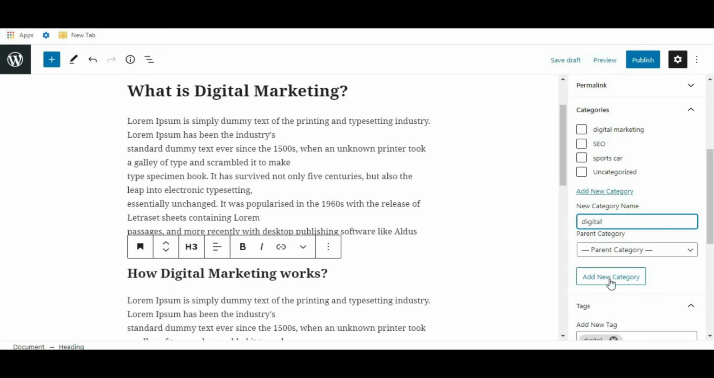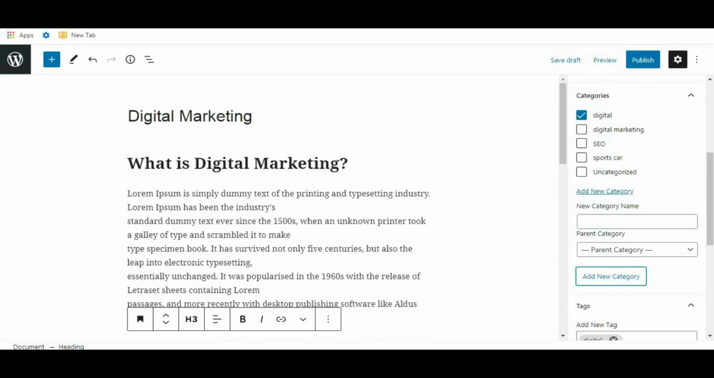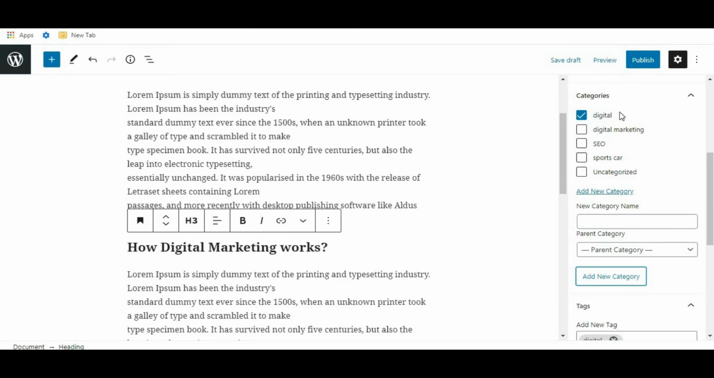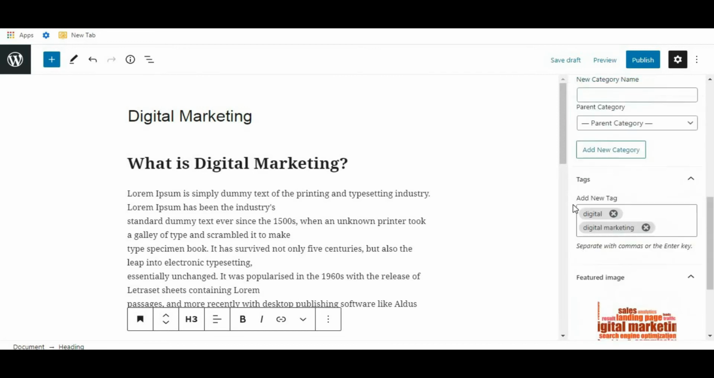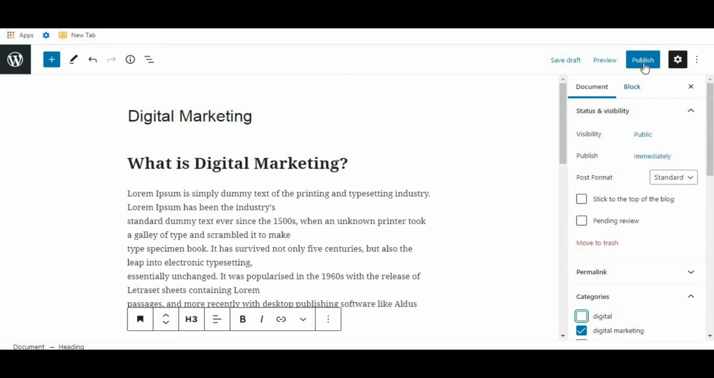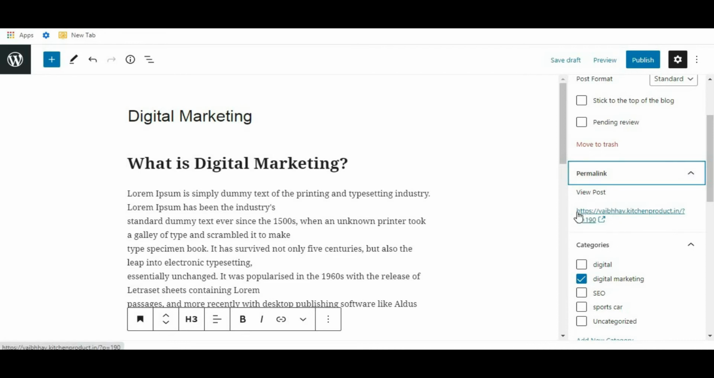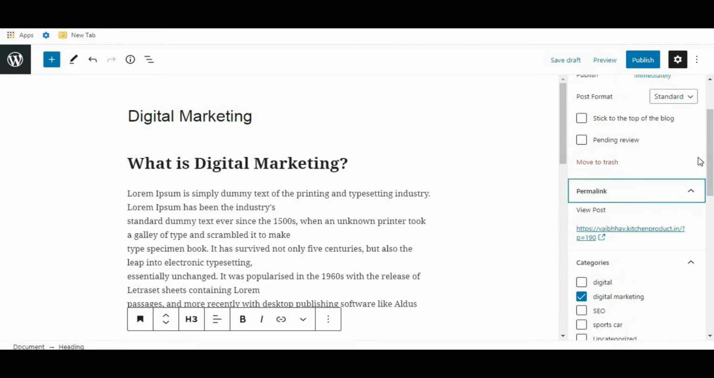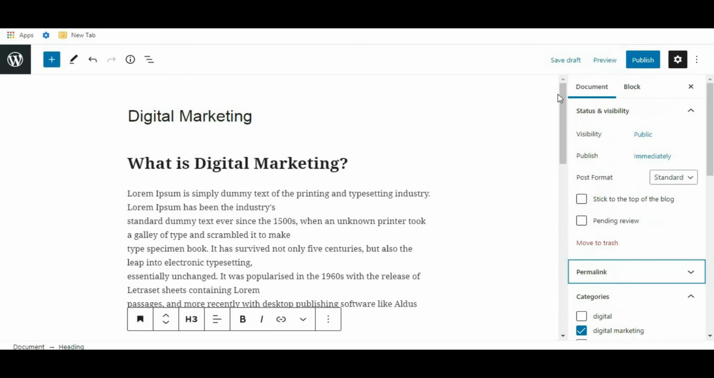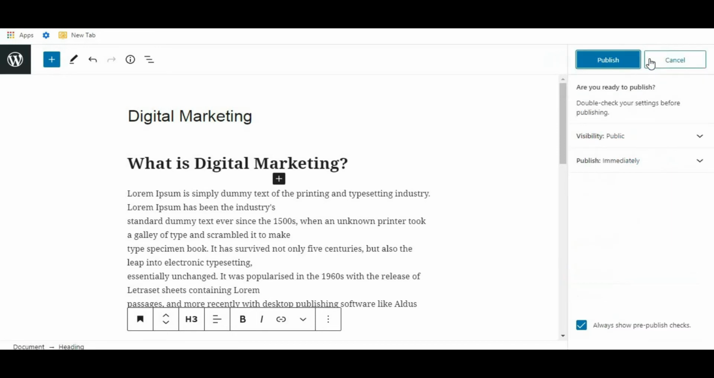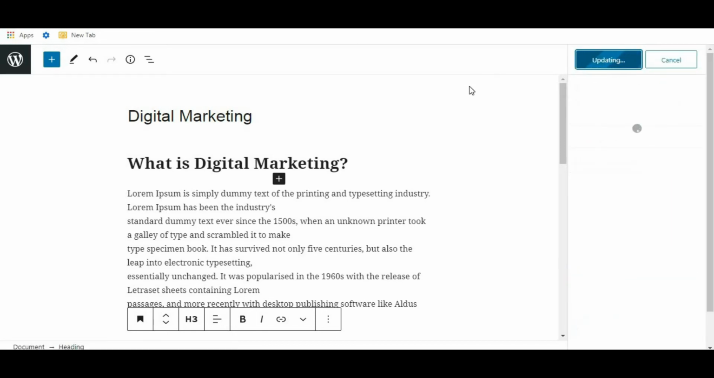Okay, digital, add new category. Here it is, digital. So I will select digital marketing and I will untick this digital. Okay, so if you are happy, then you can publish immediately. From here you can change a permalink. Just click over here. From here you can change a permalink. Now click on publish.